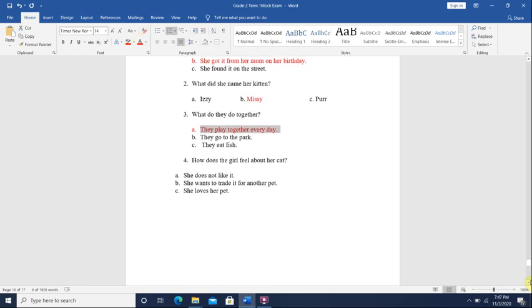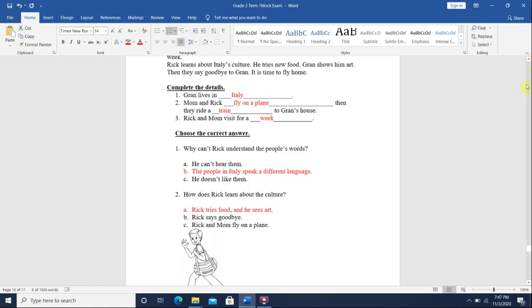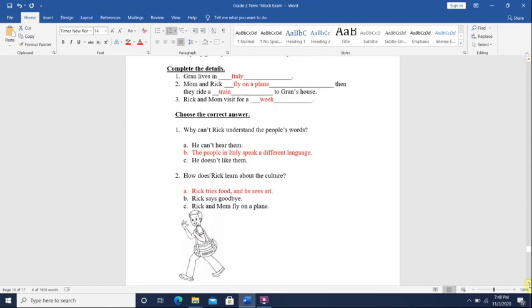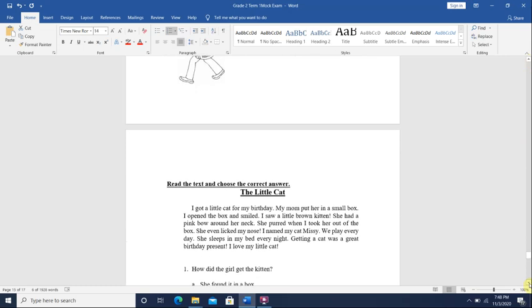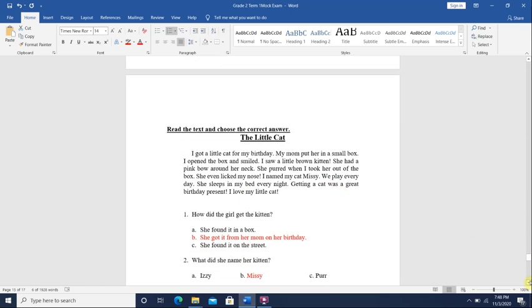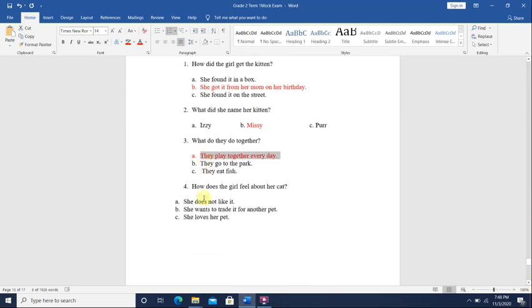Okay, next. How does the little girl feel about her cat? She doesn't like it. She wants to trade it for another pet. She loves her pet. Even if you know the answer, check the story. Go back to the story and read it. It says, we play every day. She sleeps in my bed every night. Getting a cat was a great birthday present. I love my little cat. So you checked your answer. You know what it is. She loves her pet.